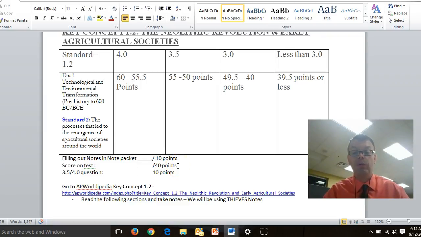Now, let me go over the 4.0 option. Again, this is an option, but if you do it, you get 10 points. If you try it, you will get 1 point, at least, if you just try it. If you put an effort into it, you're probably going to get minimum, if everything goes bad, 3-4 points that will be added onto your rubric. So let's go explore that 4.0 option.